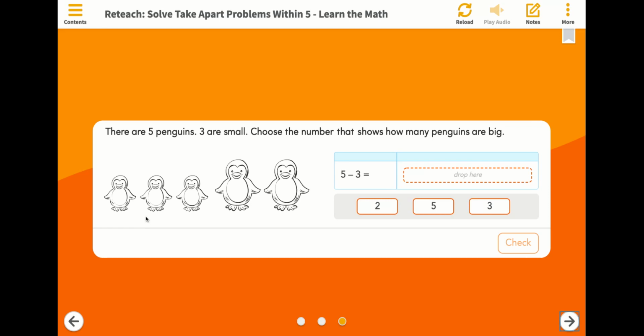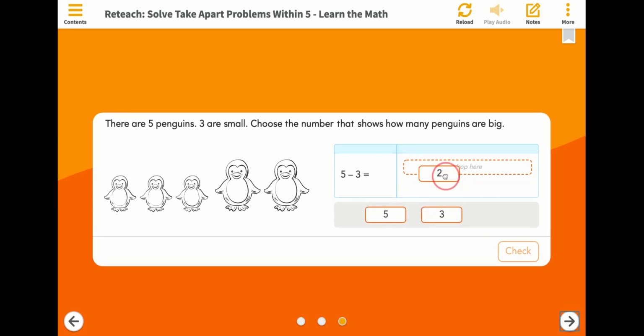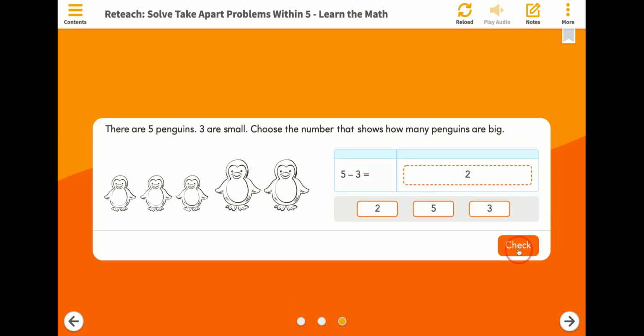I have 1, 2, 3 penguins that are small. If I have 5 penguins total and I take away those 3, I'm left with 1, 2 big penguins. 5 minus 3 equals 2.